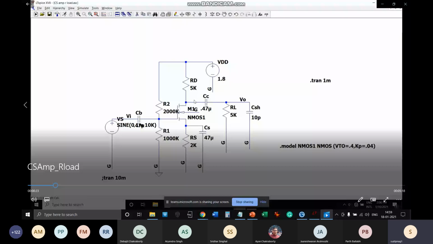So that means this CC along with RL and CSH forms a CRC circuit. So this is also like a high pass filter. That means at higher frequency, this starts conducting more.